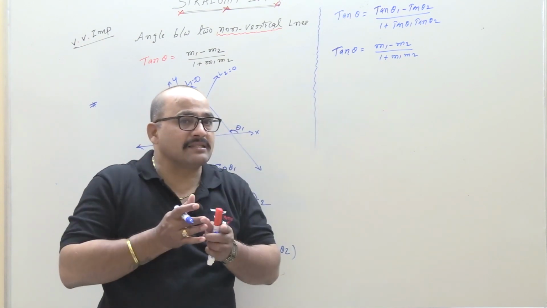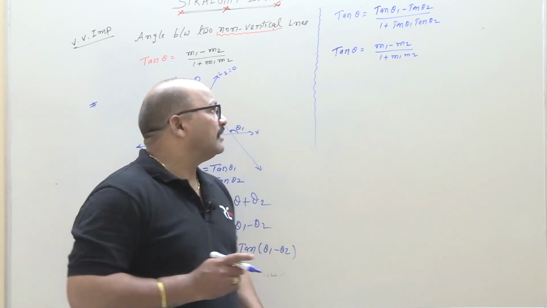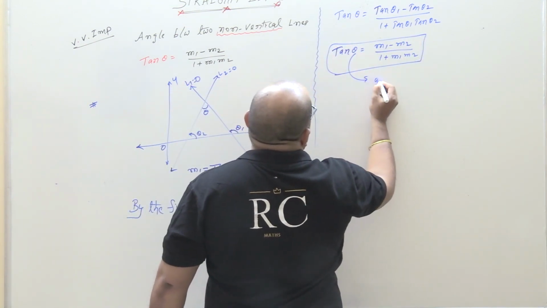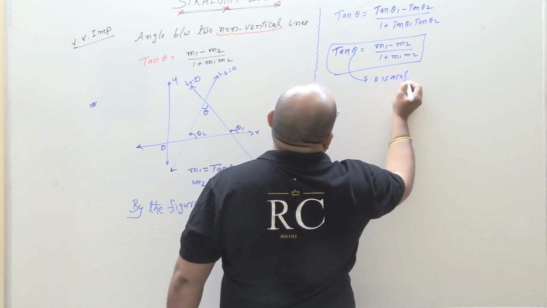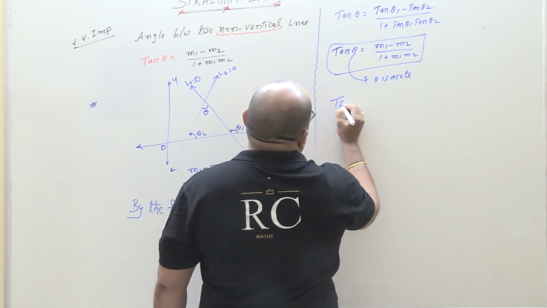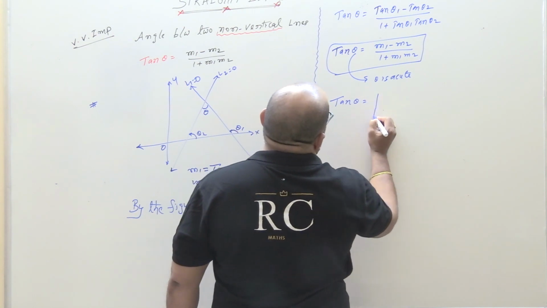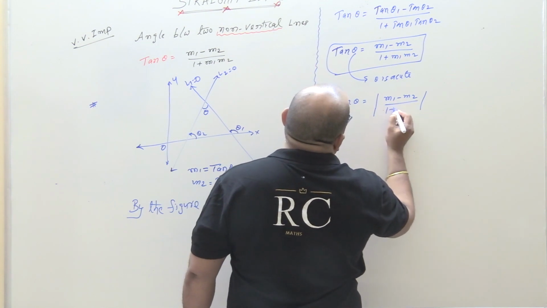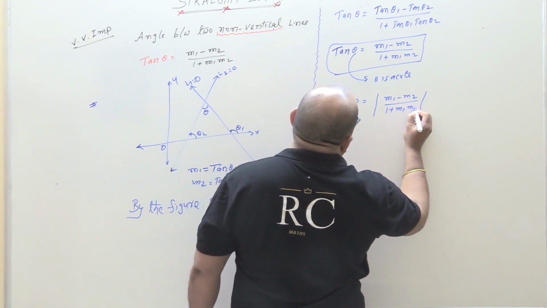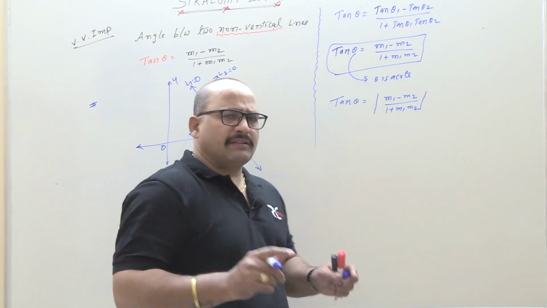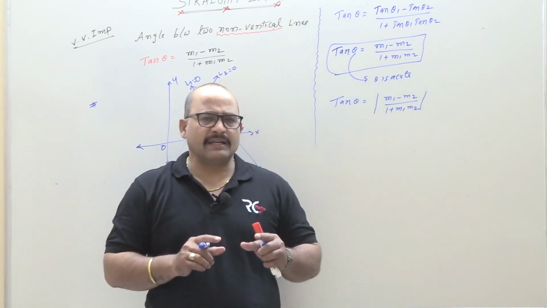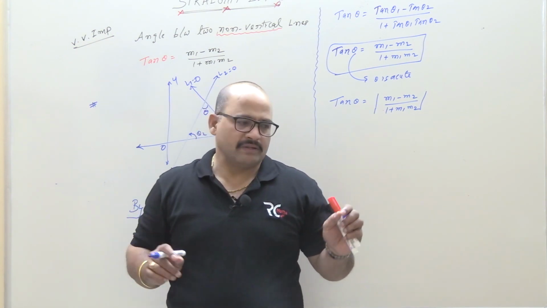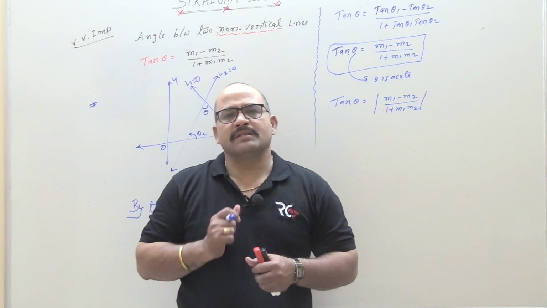your mind will suggest that take tan theta. Okay? Suppose, students, suppose theta is acute. Theta is acute. Now apply tan. Tan theta is equal to modulus of m1 minus m2 by 1 plus m1 m2. When angle theta is acute, then apply the modulus, otherwise the choice is yours, no problem. So if theta must be acute, then apply mod. Sir, why are you applying mod?